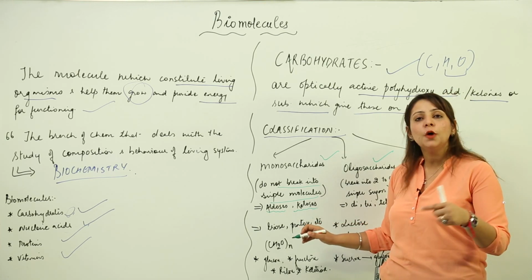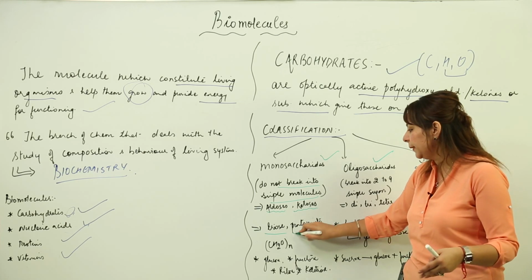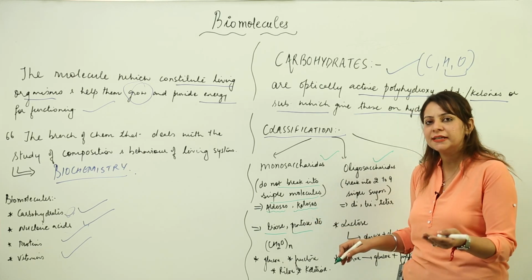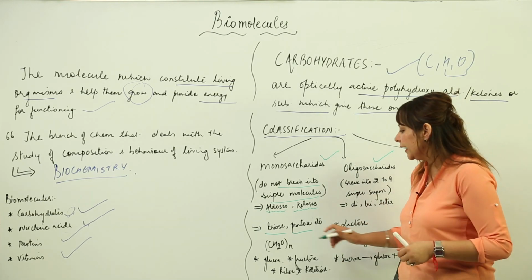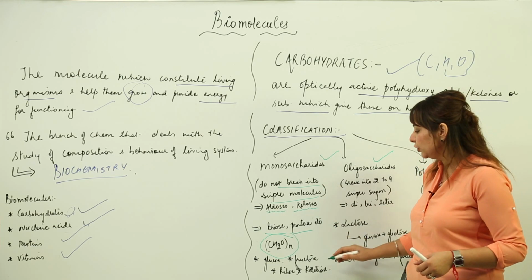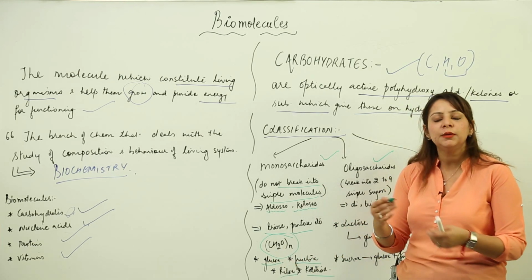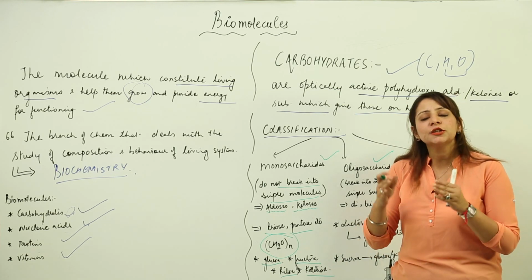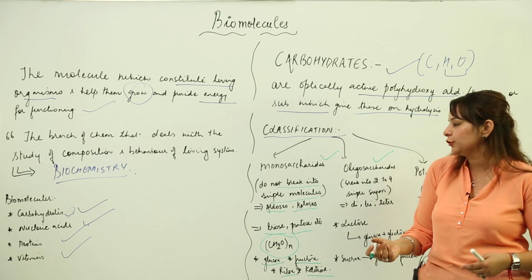Similarly, depending upon how many carbon atoms they possess, they are called triose if they have 3 carbons, tetrose if 4, pentose if 5, and hexose if 6. Likewise you can subdivide them. Their general formula is (CH2O)n. Examples of monosaccharides are glucose, fructose, ribose, ketotriose and glyceraldehyde. They are simple sugars that cannot be broken into simpler molecules.